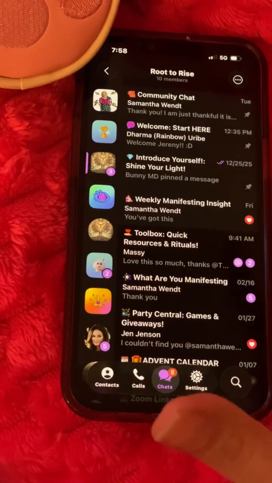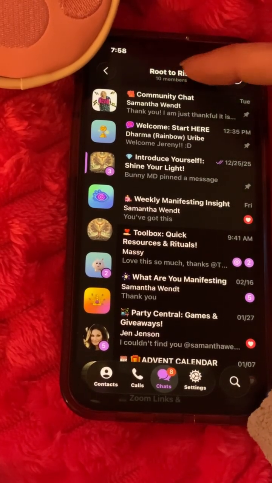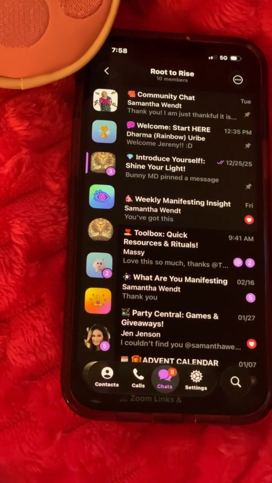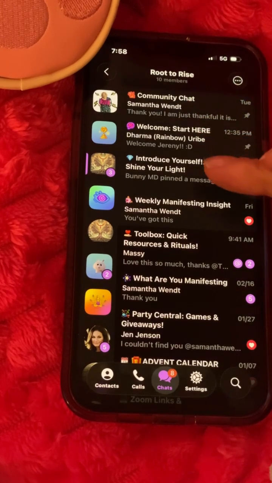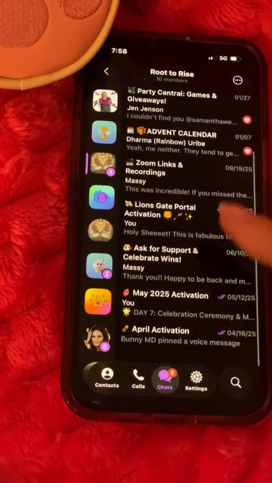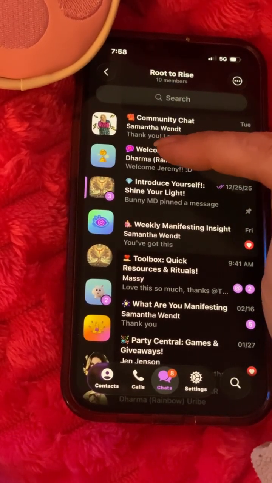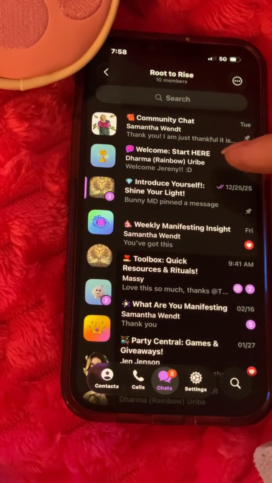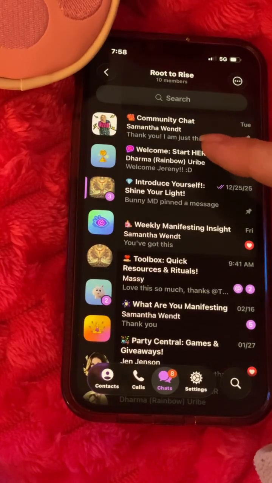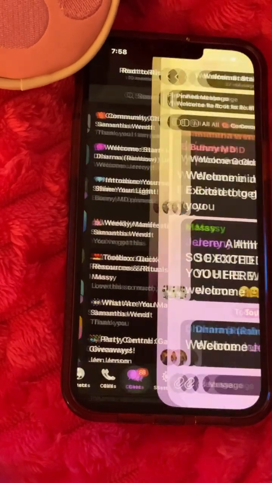Now that Root to Rise is open, you can tell that it's open because right up here at the top it says Root to Rise. Once you're inside of Root to Rise, you have all of these beautiful tabs just for you. If you notice, it says things like Welcome, Start Here. This is where you're going to want to start. So you jump inside of Welcome, Start Here.